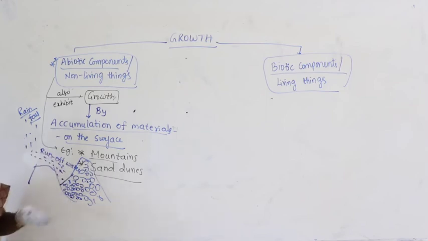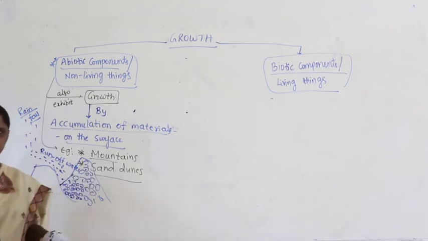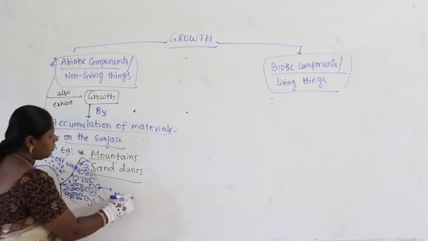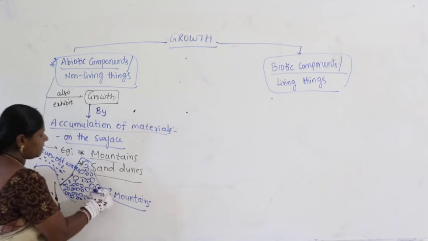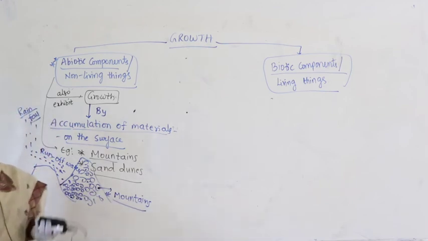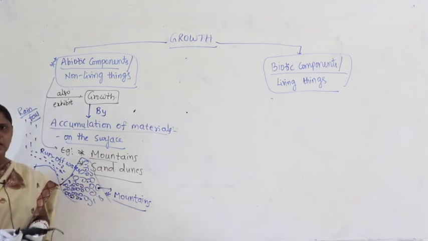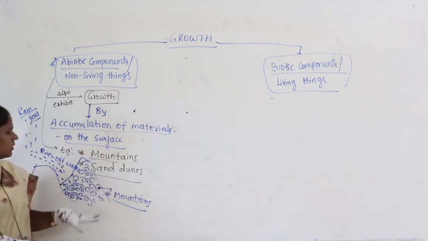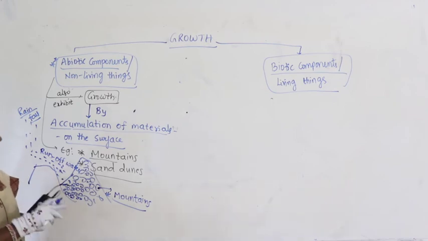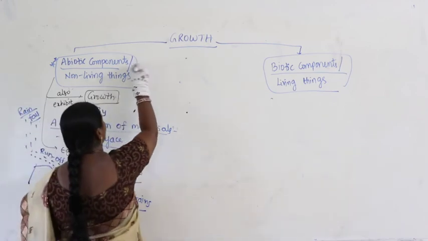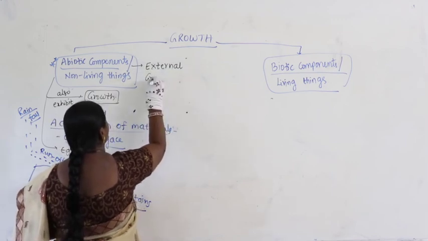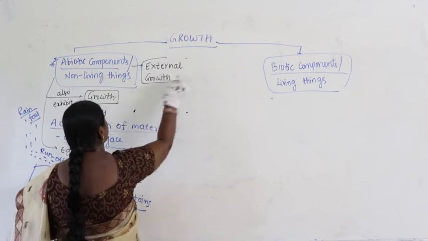Because of addition of materials, maybe after 100 years or 1000 years, there is a formation of a mountain, and after 10 or 20 years, you can see the formation of a sand dune, right. So, what is happening here is what we call external growth. They exhibit the growth called external growth.